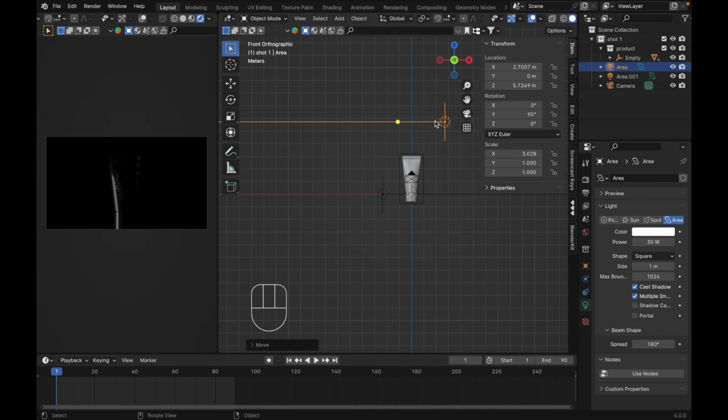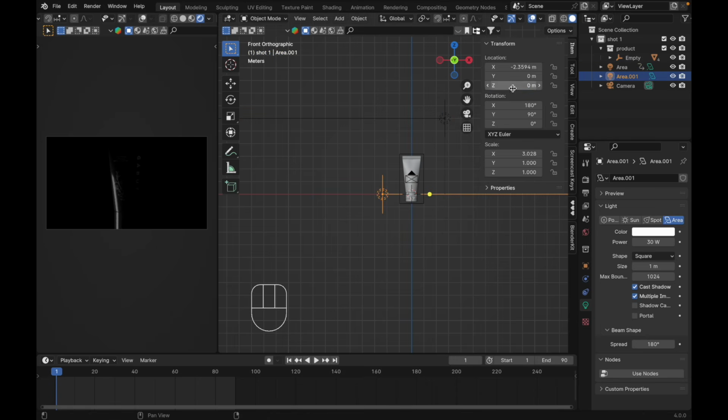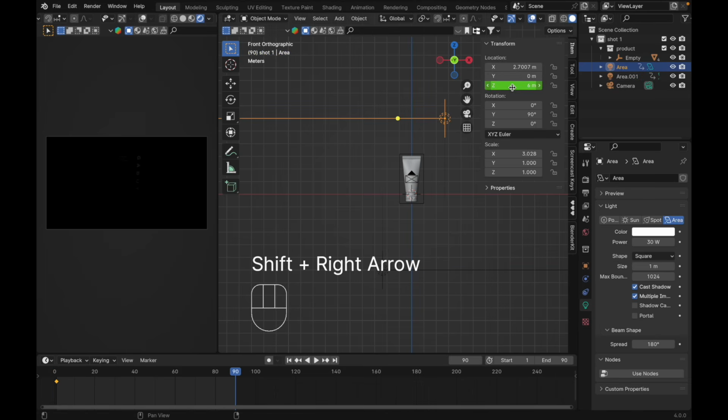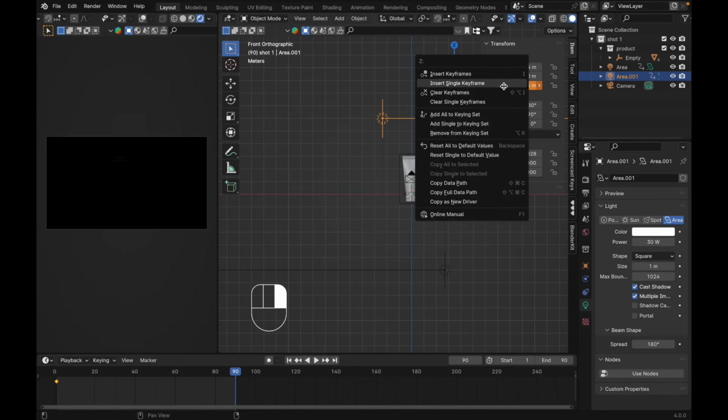Press N to see, expand this one a little bit. Add the frame one over here, this one. Z location, let's make it 6. Right click, insert single keyframe, and for this one, -6. Right click, insert single keyframe, and go to frame 90. Change this X location for this one. Change it to minus, just like this. Right click, insert single keyframe, and for this one, at the last frame, change -6 to 6. Right click, insert single keyframe, just like this.